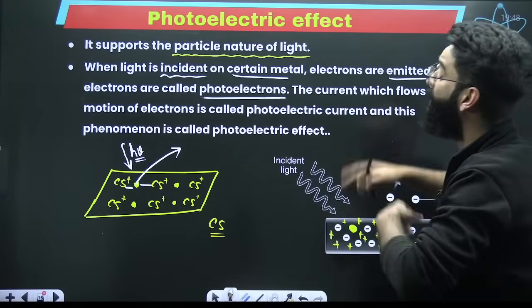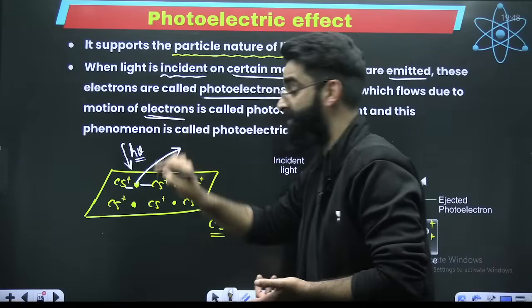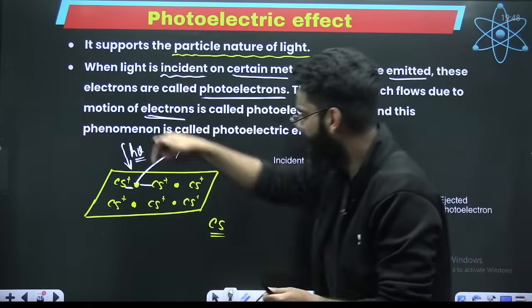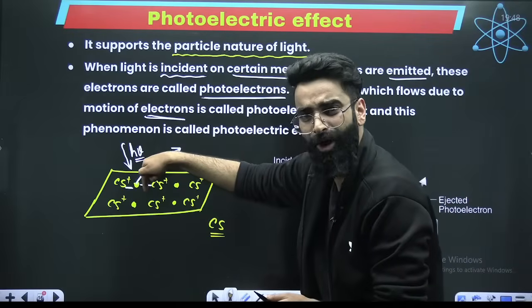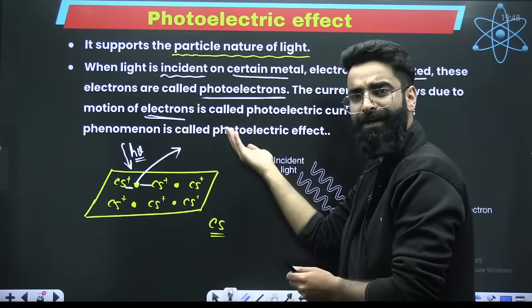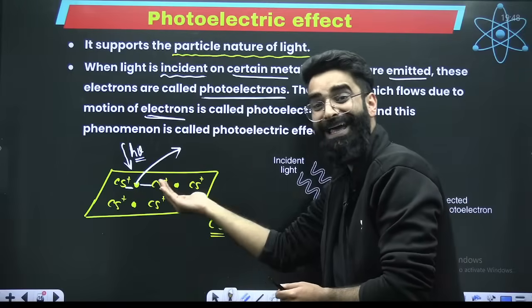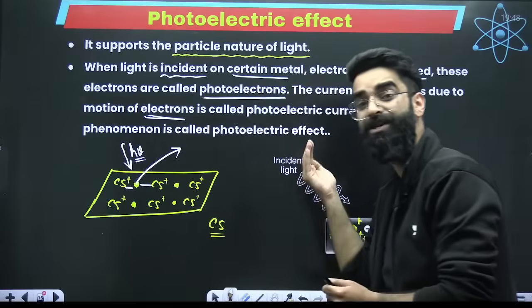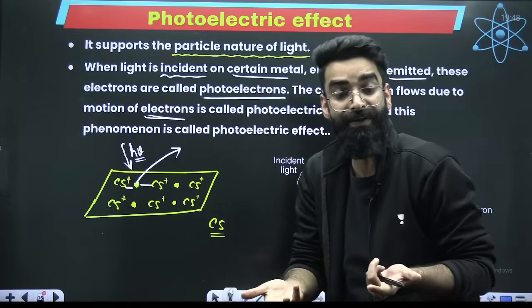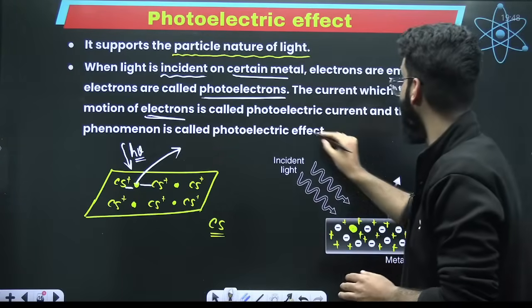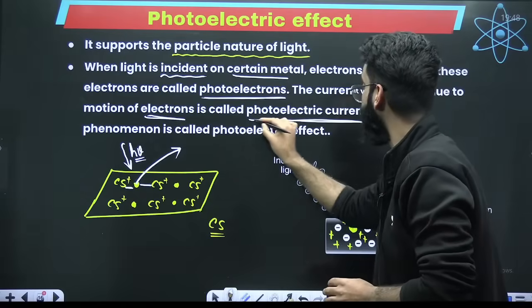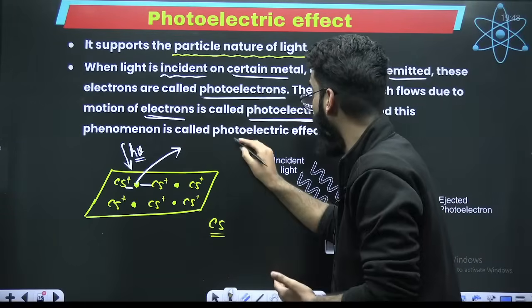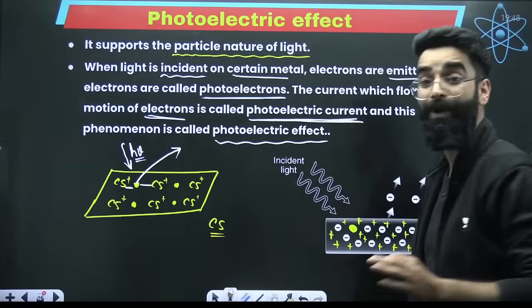The current which flows due to the motion of photoelectrons. See, no doubt, energy is incident on the metal surface and electrons are being emitted. When electrons are emitted, there will be directional movement of electrons in a particular direction, due to which current gets generated. And that current is what you call photocurrent. And this phenomenon overall is what you call the photoelectric effect.